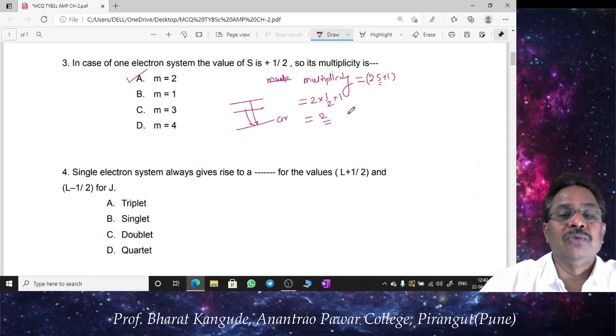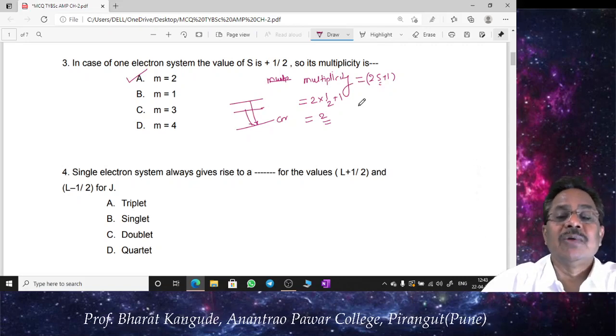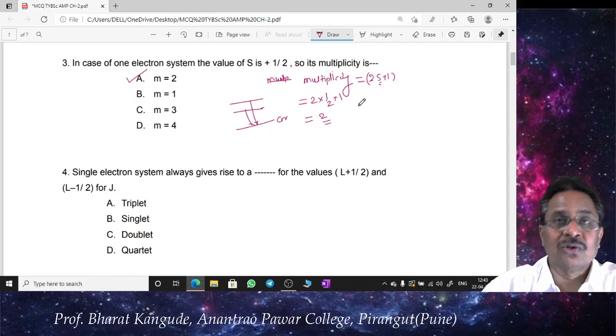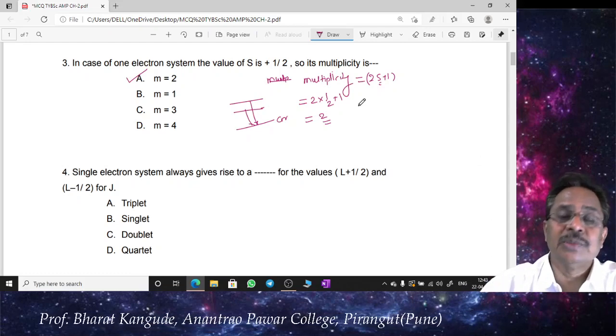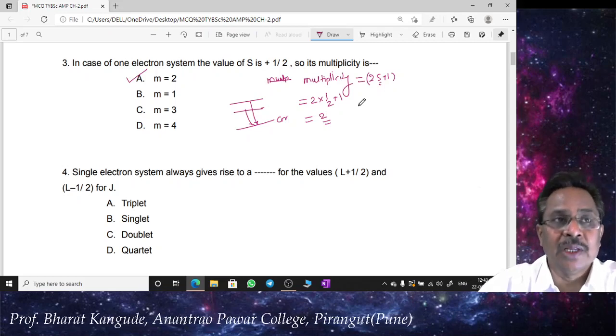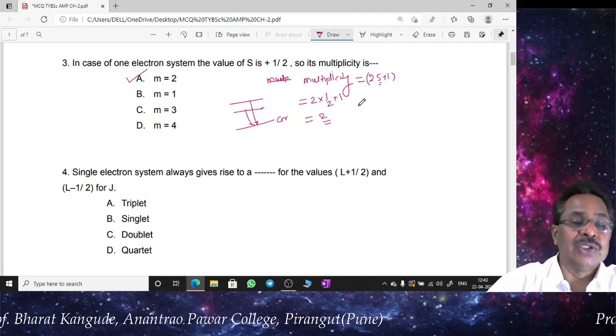So we have to remember the formula for the multiplicity of any state: it is given by 2S plus 1, where S is the spin of the single electron if it is a single electron. If it is a multi-electron system, then we have to calculate the capital S accordingly, and then go for the multiplicity and so on.